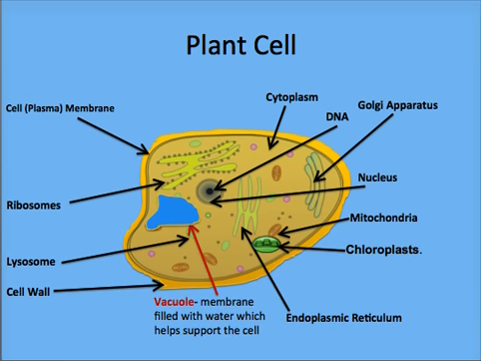A vacuole is a membranous sac filled with water. When it is full of water, it increases the size of the cell and exerts pressure on the cell wall, which helps the cell wall remain rigid and the plant to stand upright. When a plant has too little water, the vacuole shrinks and the cell wall caves in a bit, which causes the plant to appear to wilt.